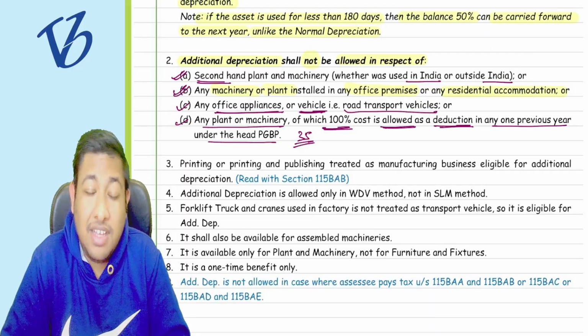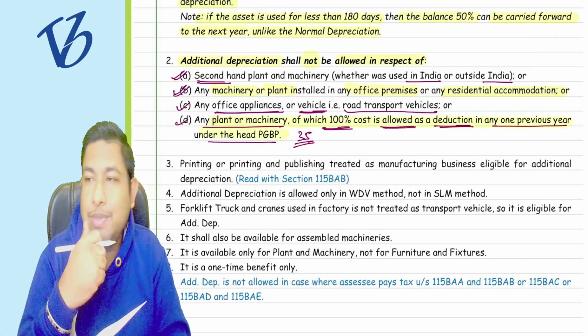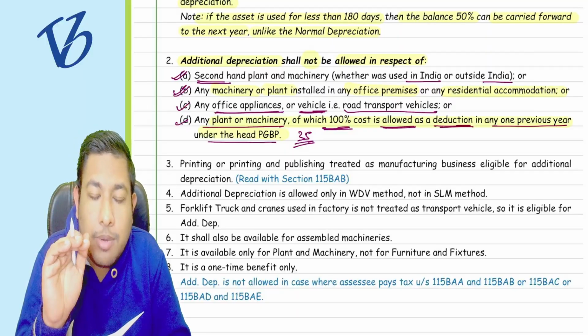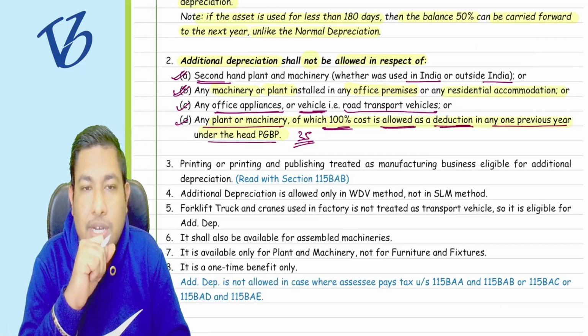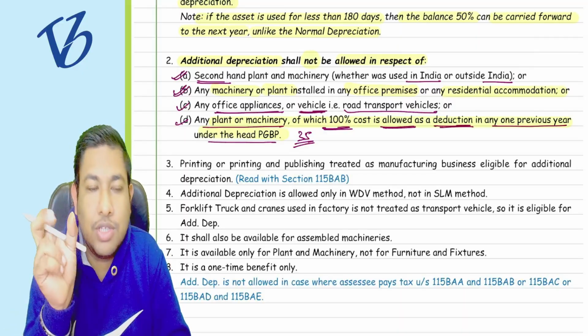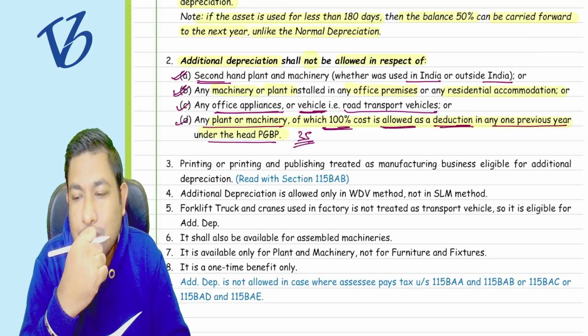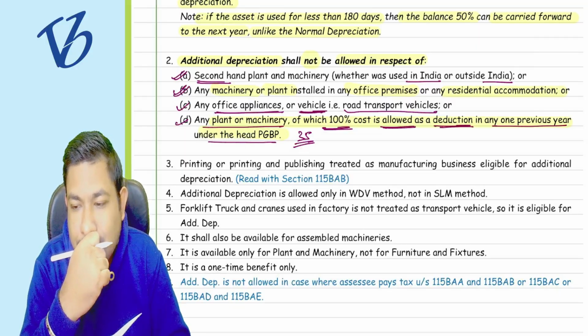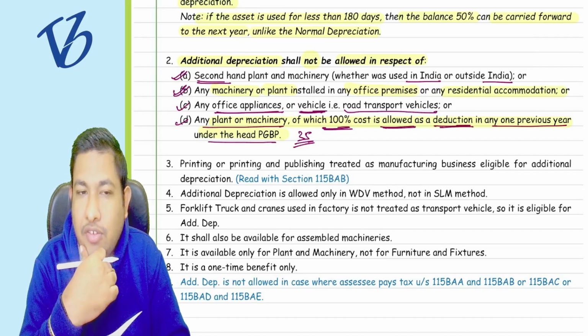Understood, sir? But additional depreciation is not allowed, we understood. Now what about the normal depreciation? This condition is set for the additional depreciation only. But what about the normal depreciation? This should be a question. But listen to me very carefully. If the whole cost is allowed as deduction, there is no asset cost left. So the normal depreciation will also not be allowed in that case. Understood? Clear? You already got the deduction. Shall I move forward?